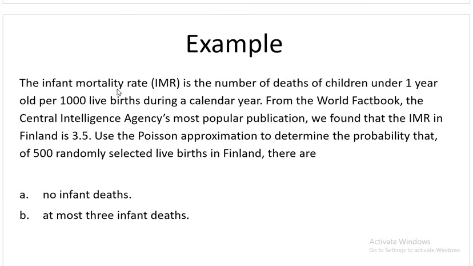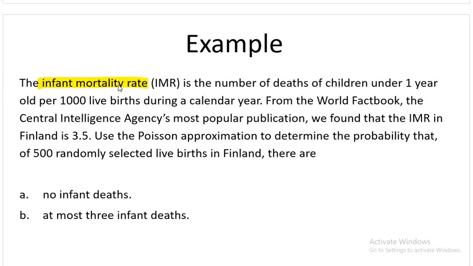The infant mortality rate is the number of deaths of children under 1 year of age per 1,000 live births during a calendar year. This is called IMR, the infant mortality rate. If infants die within 1 year after their birth, we call this infant mortality, because this is the death of an infant.